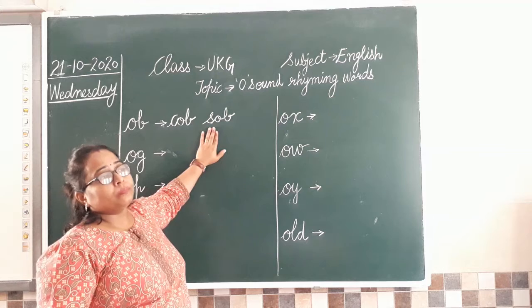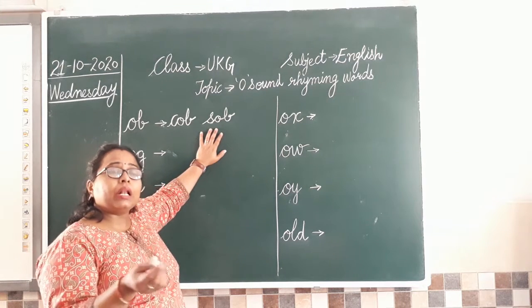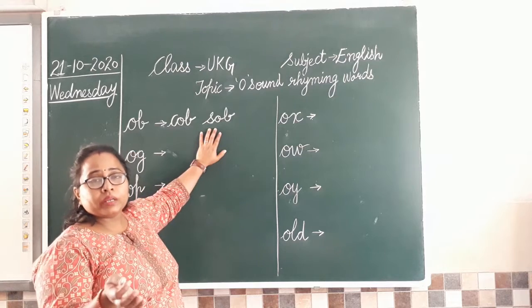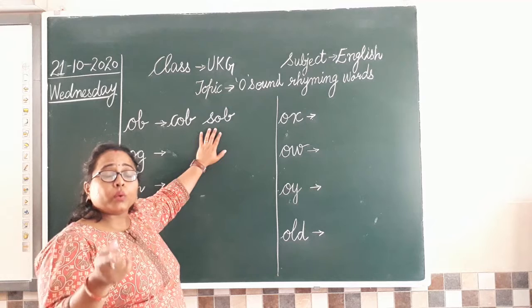Okay. Now, something which we use to open and close a door or a cupboard, which is round in shape. So what do we call that?